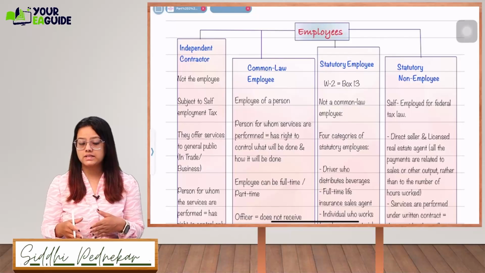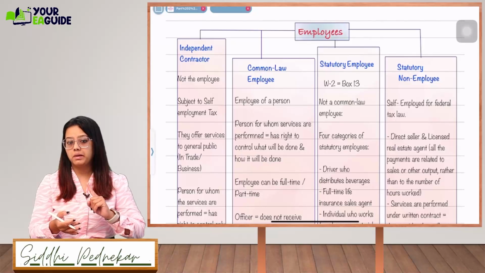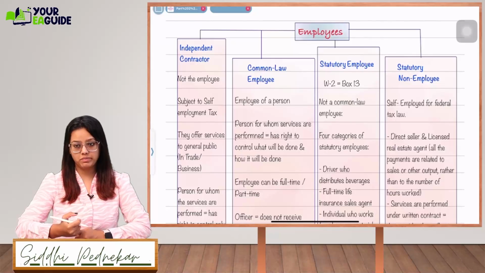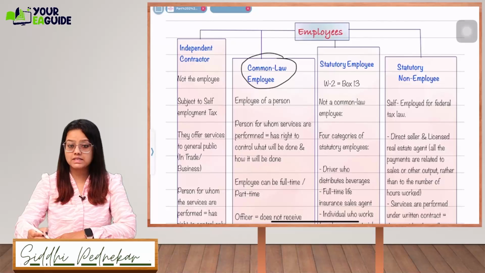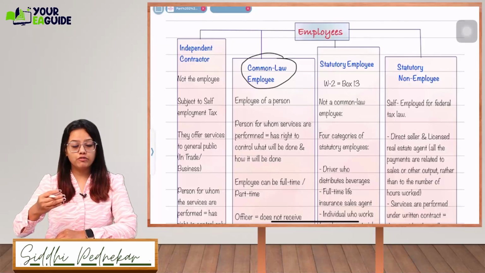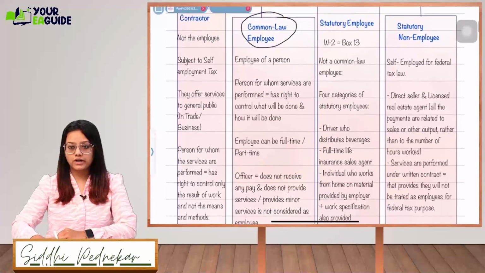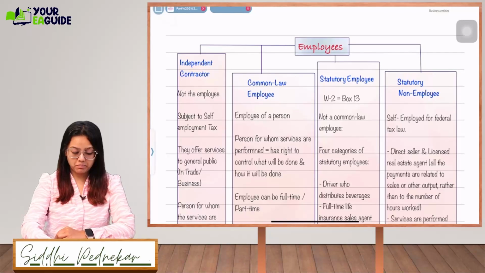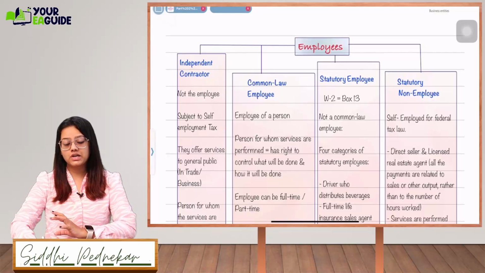Now, what are employees? This definition is most important, because there will be one MCQ based on payroll taxes, like in what situation the payroll taxes will be deducted. If a person is an employee, then only payroll taxes will be deducted. Common law employee, statutory employee: there are certain categories and certain conditions. If you fulfill them, then only the taxes are deducted. We'll see what kind of taxes will be deducted over here. So what are the types of employees? First is independent contractor, second is common law employee, third is statutory employee, and fourth is statutory non-employee.